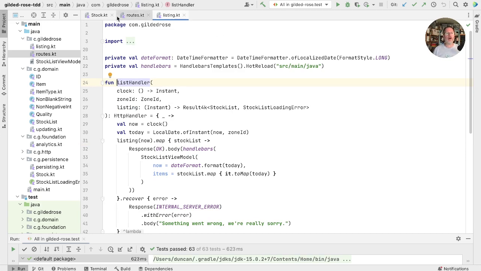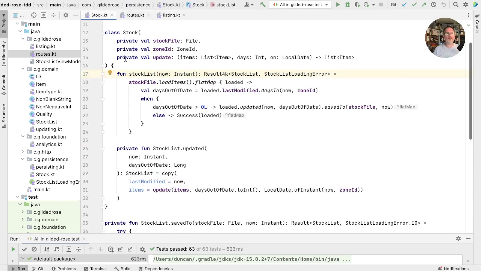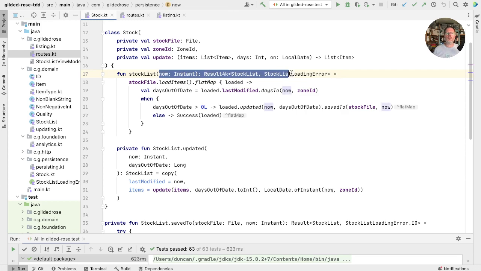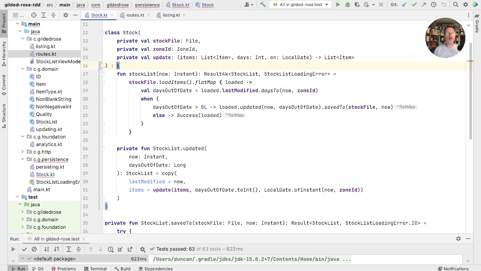So let's go about converting that. We'll take the same sort of action. What we'll do is we'll say, let's make stock into a class that implements the interface of its one method. So that would be this function signature here. It's going to take an instant and return a result with a stock list.